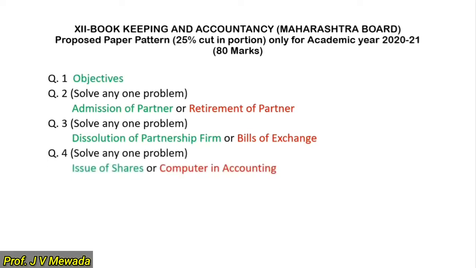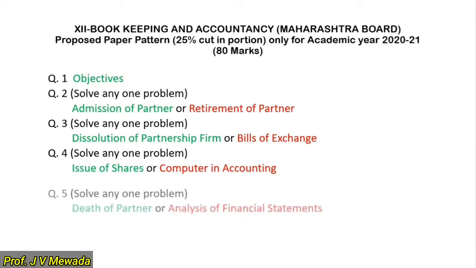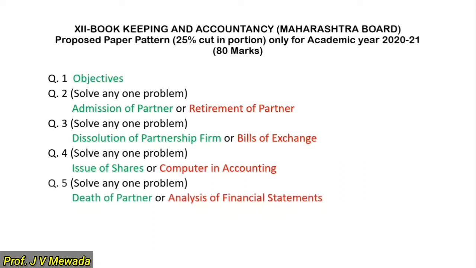Question number 4, again 2 problems will be given. You have to solve any one. Problem on issue of shares or computer in accounting. So these 2 problems will be given. And question number 5, solve any one problem. Once again, two problems are given: death of partner or analysis of financial statement. So they have already made this clear. Question number 2, they have already given that these will be the options. Question 3, these are the options. Question 4, these are the options. Question 5, these are the options.